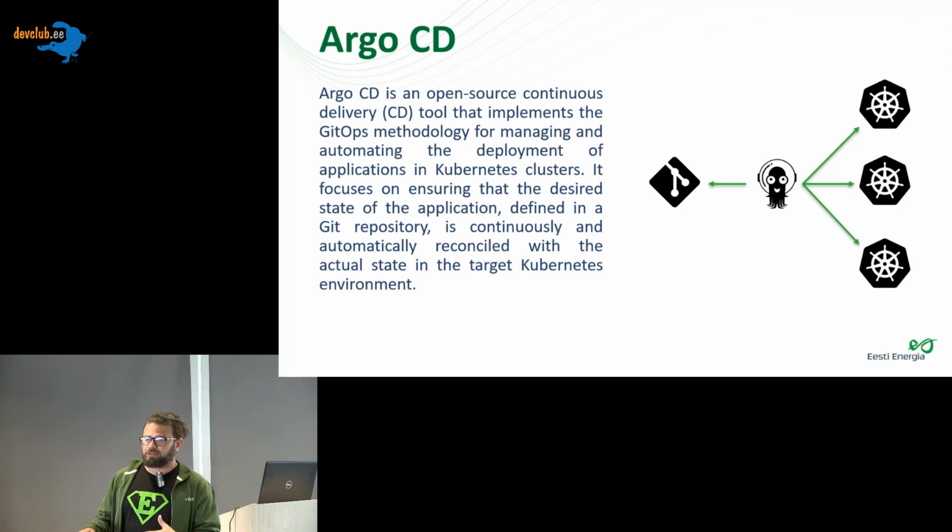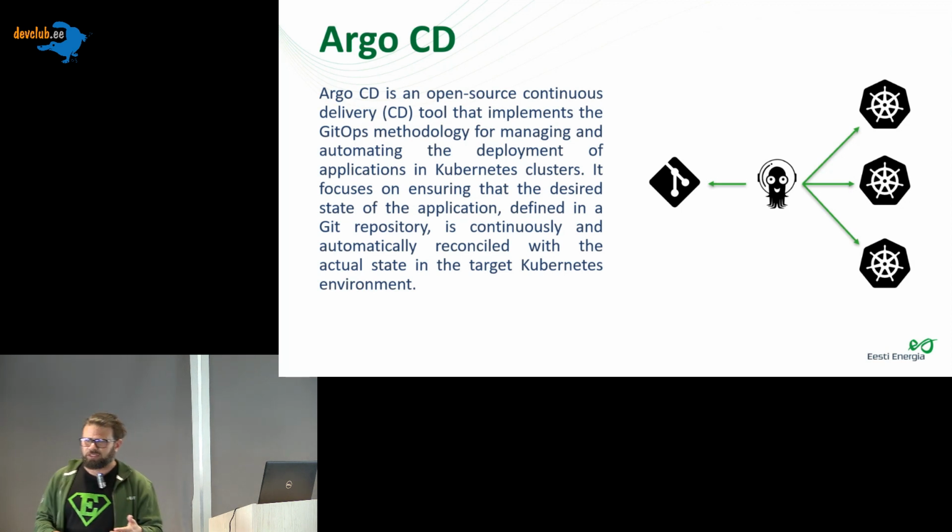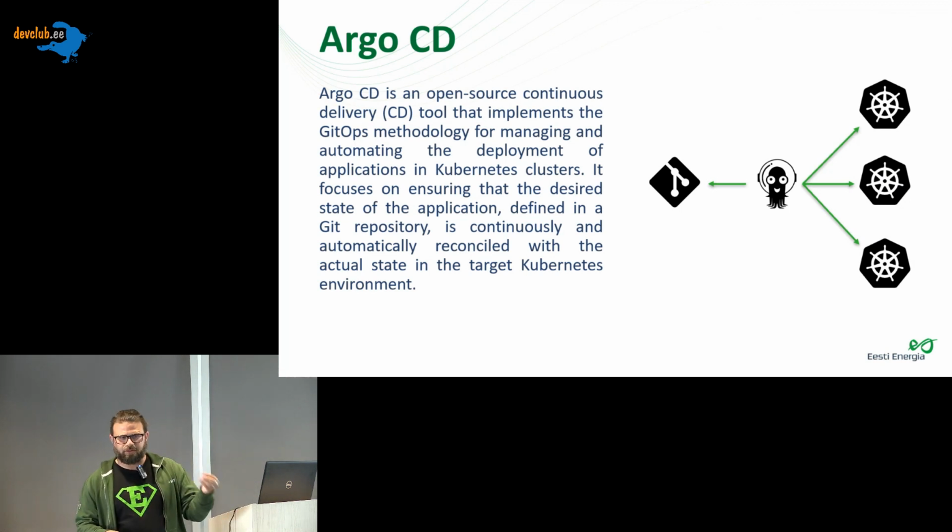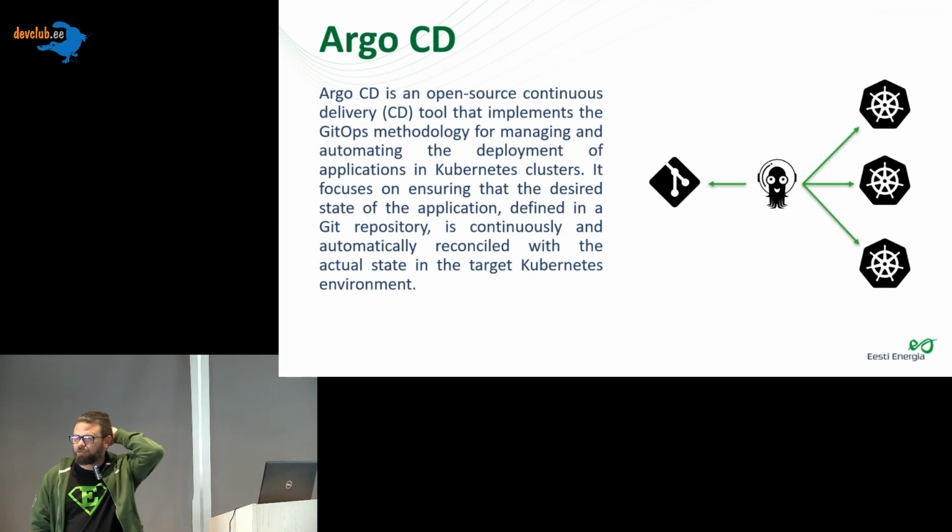If we change it in the repository, then ArgoCD needs to make sure that the state we have in our repository is the same state we have in our cluster. And the other way around, if someone goes to the cluster directly and tries using kubectl, Rancher, or whatever to change the state of our cluster, the cluster needs to be aware of that and prevent it: no, I don't want that, because my real state is in this repository. This is the idea of GitOps, and ArgoCD is just one of the tools that implement it.